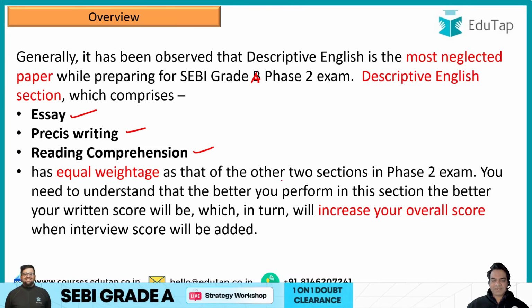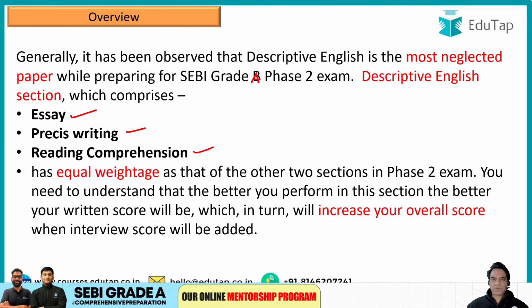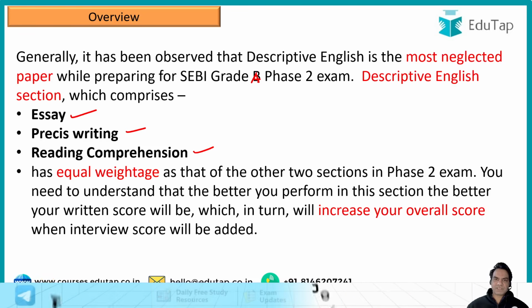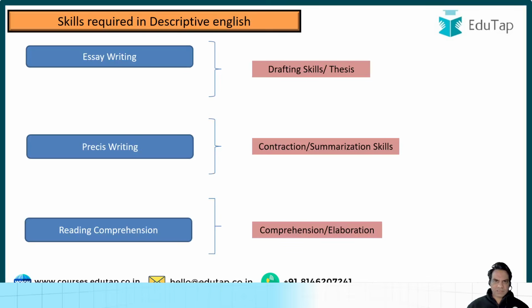So you need to understand that the better you perform in this section, the better your written score will be, which in turn will increase your overall score when interview score will be added for your final selection. So make sure that you pay enough attention to descriptive English part and you do not let it go away, because many students fail or they are not able to make it to the final list because they do not score really well in this. So descriptive English is something that is very, very crucial for your preparation.